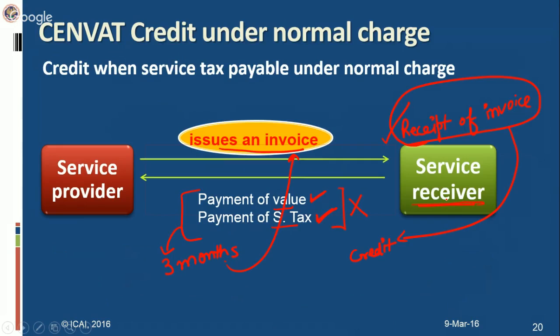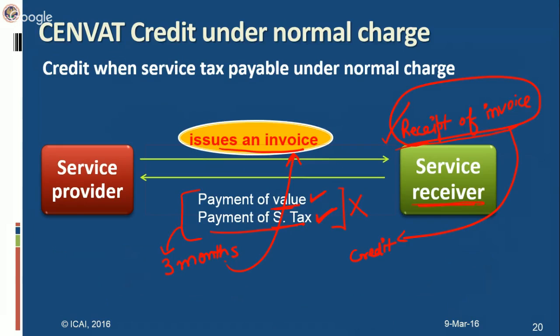Otherwise, after 3 months, he has to reverse the credit of service tax which he has taken earlier, and he can take the re-credit only when he actually makes this payment of value and service tax. So in order to retain the credit which he has taken earlier, he has to make the payment of value of service and the service tax on such service within 3 months of the issuance of the invoice. But the event which is there for availment of credit by the service receiver in case of the normal charge or in case of the forward charge is receipt of invoice.